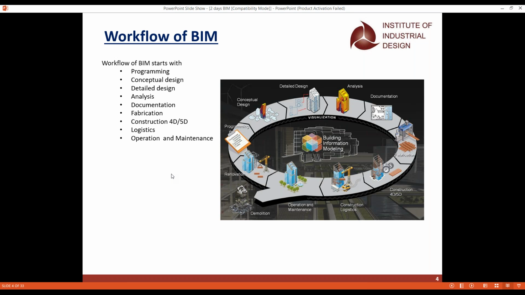Until now, you have just created the conceptual design, the detailed design, and the analysis. And the fifth part is the documentation. Documentation is the most important part in the workflow of BIM, because only these documents will be sent to the various departments. As I've told you, one set is the soil test, which will be sent to the highway departments, the National Highway Authority of India, because only they will do the soil test for the buildings we build. Based on the soil test only can we go for the foundations and construct the building.